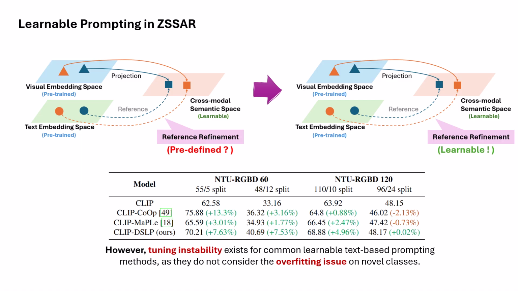One is that the existing literature has not yet explored how prompt learning can be effectively incorporated into skeleton feature-based encoding. The other is that under zero-shot learning scenarios, tuning instability still exists for common learnable text-based prompting methods, as they do not consider the overfitting issue on seen classes.